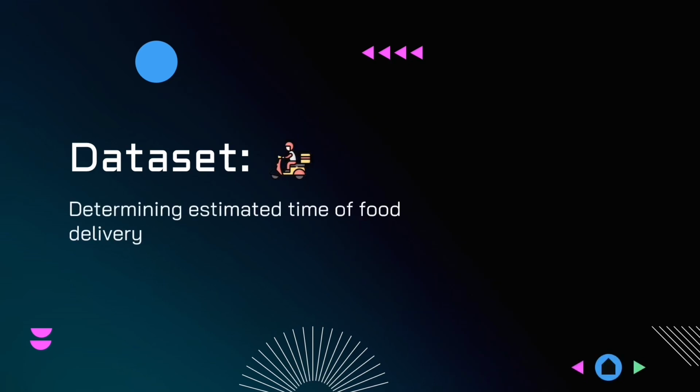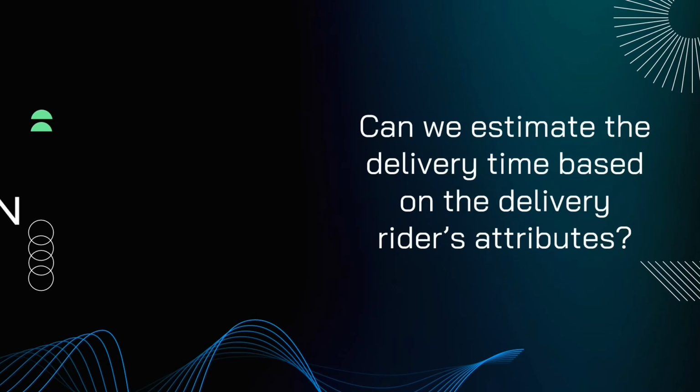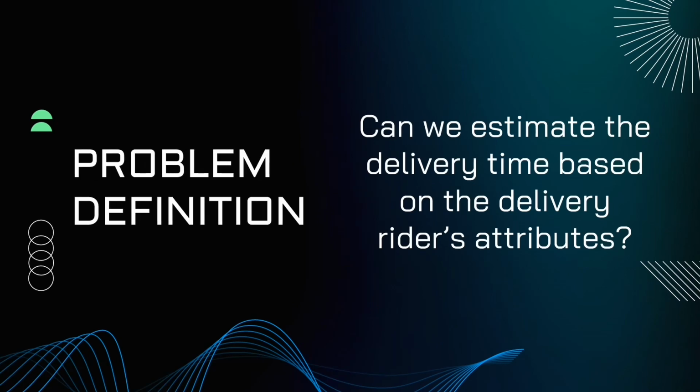The dataset that we'll be working with is a real-world dataset from Kaggle that contains information about a delivery platform in India. It includes data from over 30,000 orders with information on the delivery time, pickup and drop-off locations, and the rider attributes such as their ratings and mode of transport. By analyzing large datasets of delivery orders and rider attributes, we can identify patterns and insights that can help improve the delivery process and ensure a better experience for everyone.